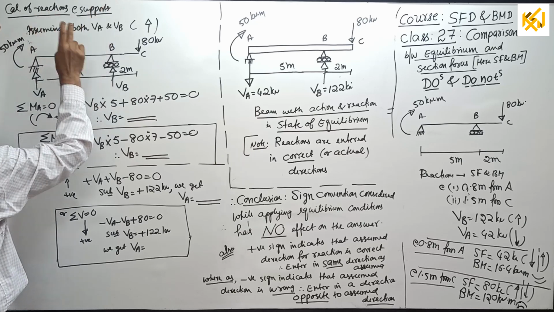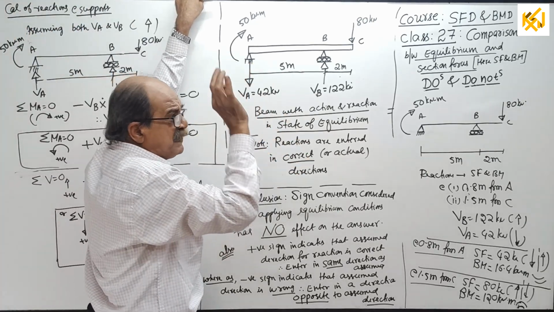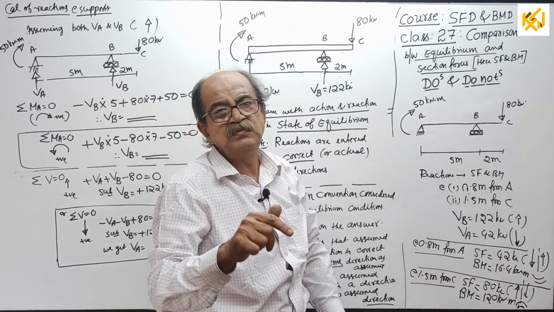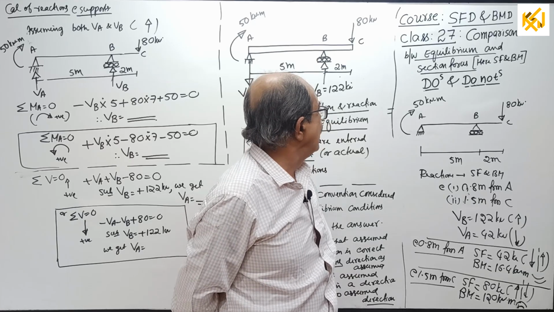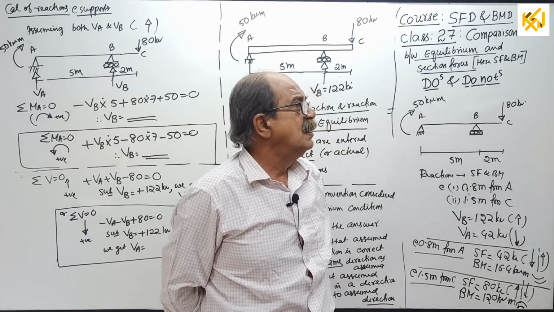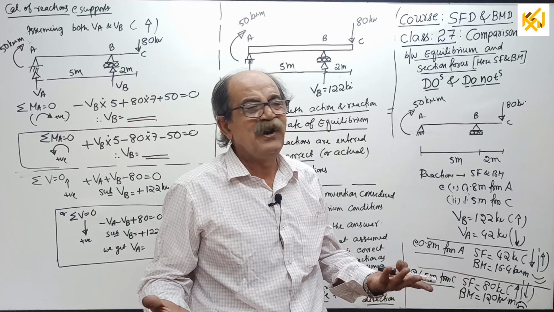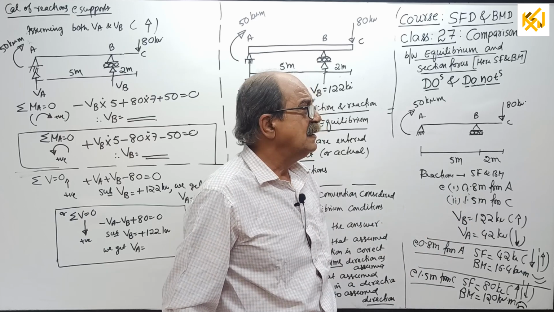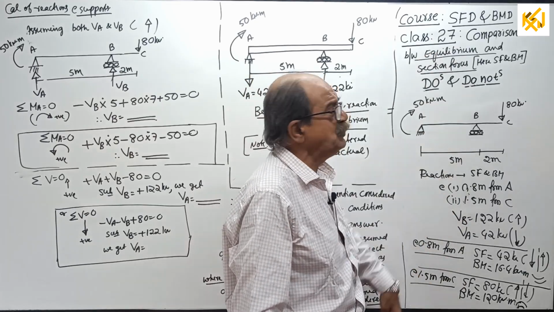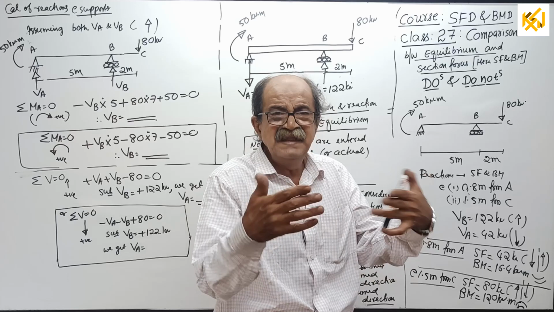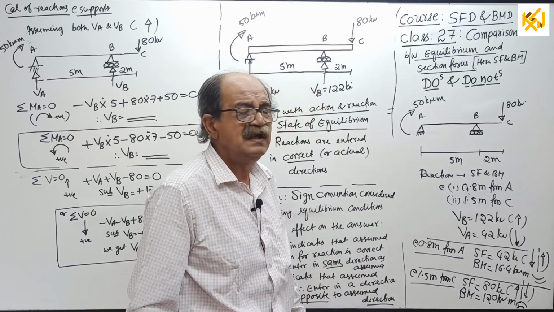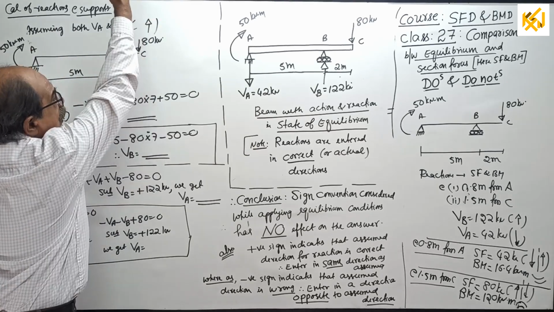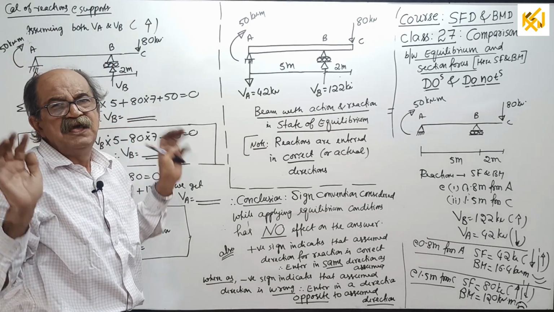Now, while finding reaction, see, I told you, I am 100% sure the reaction at B is going to be up, and the reaction at A is going to be down. Sometimes a student will tell, sir, for you it is clear, sir. Sir, for you everything is clear, but we get confusion. I will tell, don't worry. Tell what you do. Sir, usually when the loads are this way, we consider reaction up. Consider that only. Why bother? So I will tell, assume both VA and VB in upward direction. Why? No answer. Completely your choice.